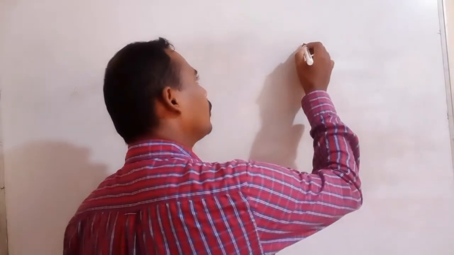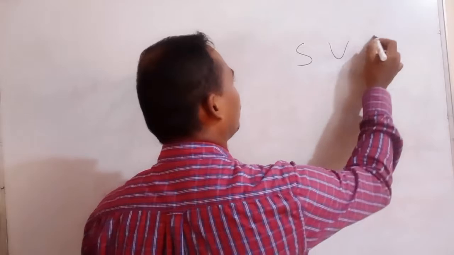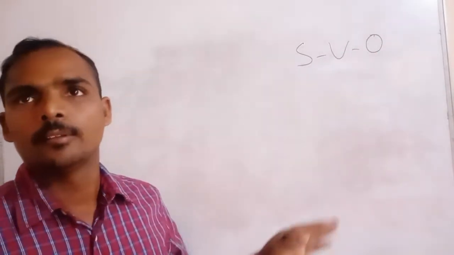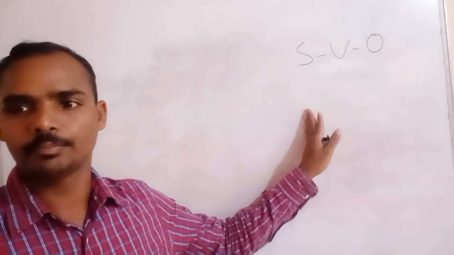We have already known that in an active sentence we have to identify subject, verb and object to convert into the passive structure. Subject, verb, object: SVO in active structure.